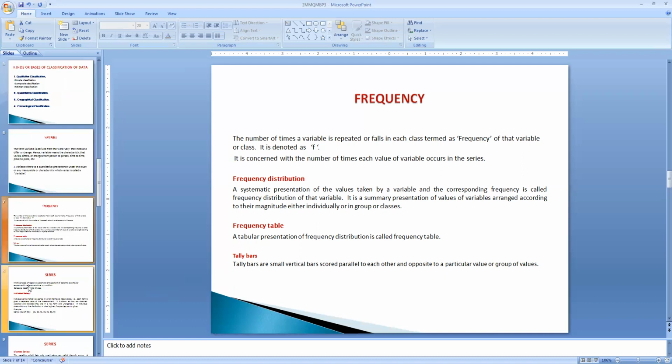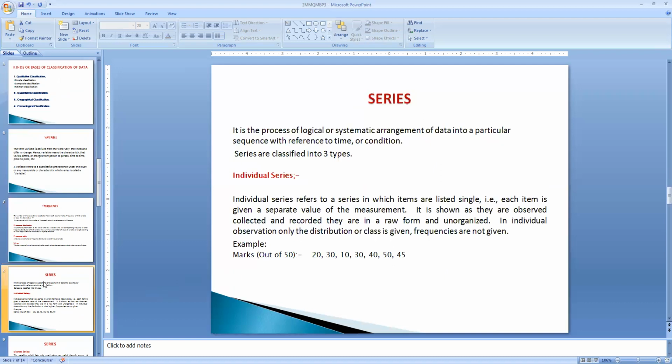And the next term is series. What do you mean by series? Series is nothing but the systematic arrangement of the data, or it can also be called a sequence. The arrangement of data either in ascending order or descending order is called a series. Again, the series are classified into three types: individual series, discrete series, and continuous series.